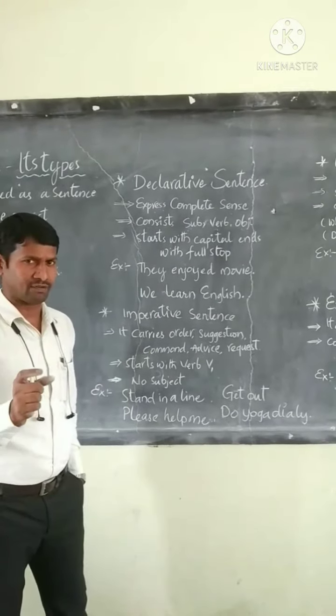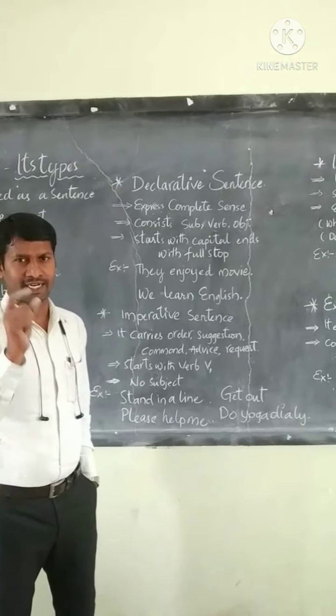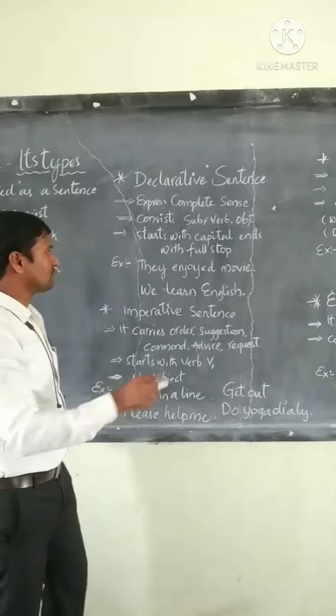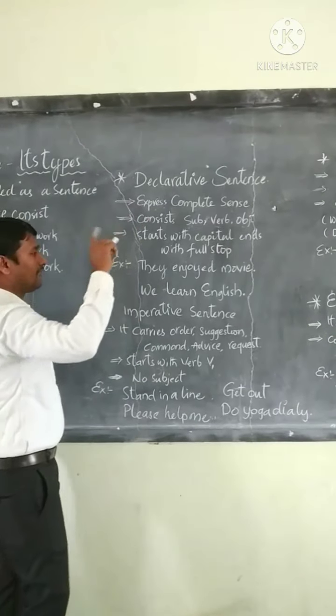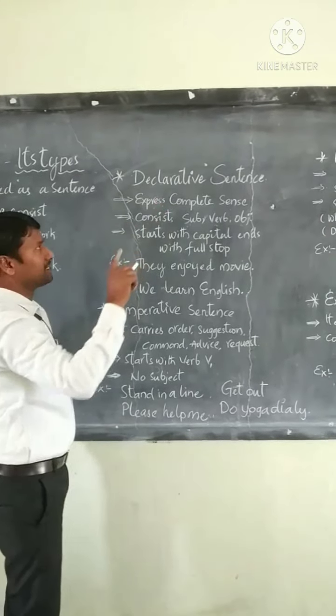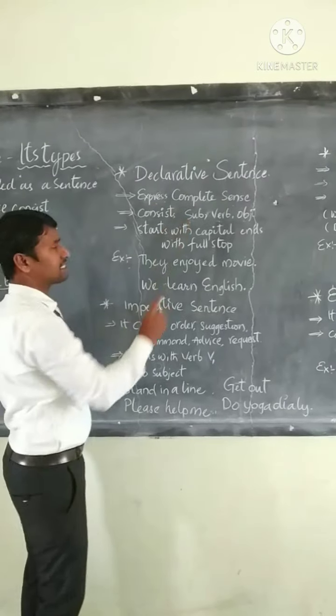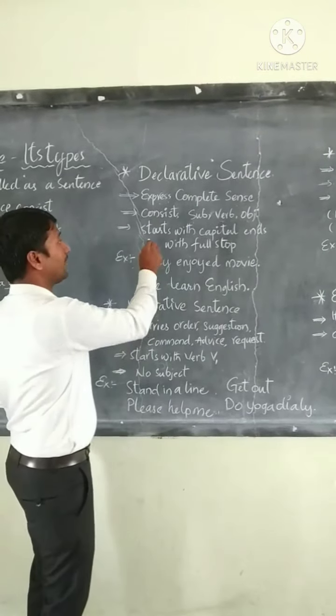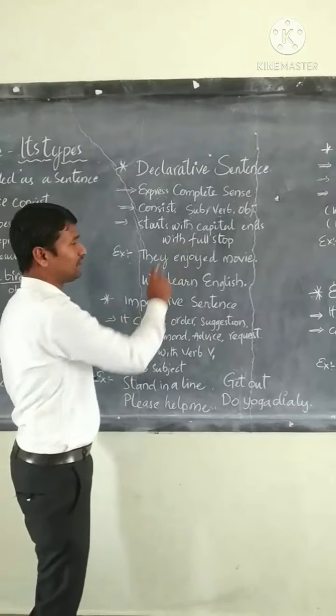Whenever you write any declarative sentence, the first letter must be a capital and it ends with a full stop. Let me repeat the ideas to remember: declarative sentences express complete sense, consist of subject, verb and object, start with a capital letter and end with a full stop.